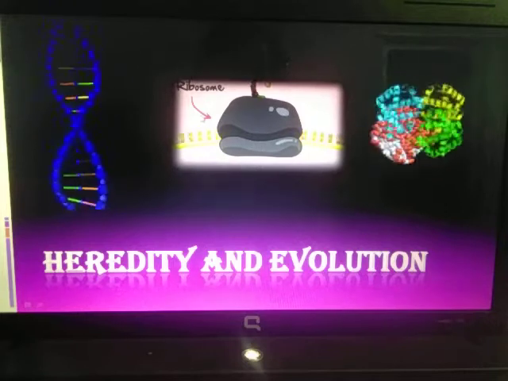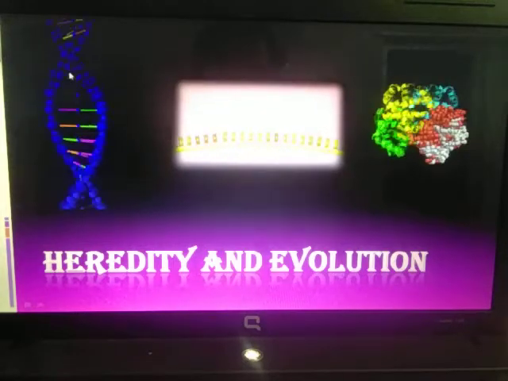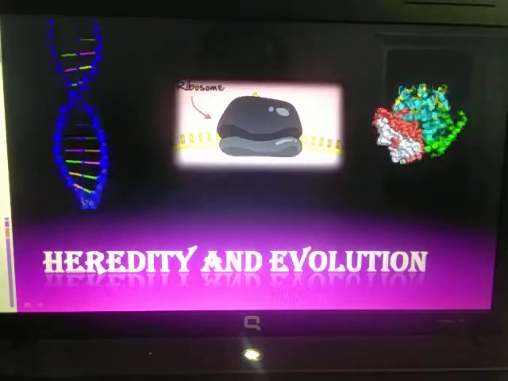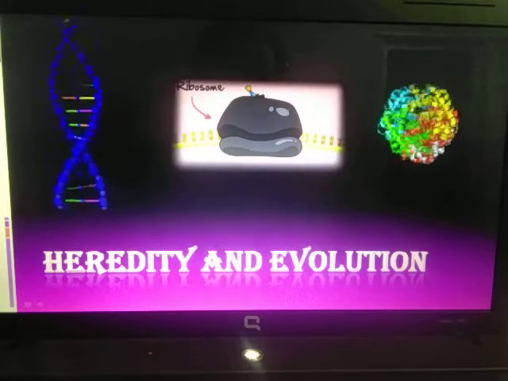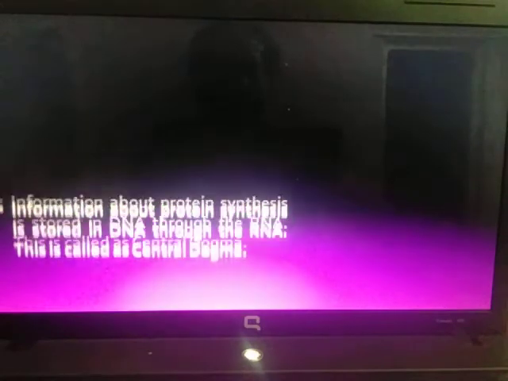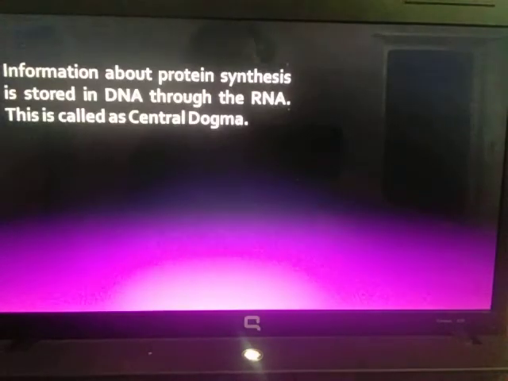The information stored in the DNA is carried through mRNA for protein synthesis. So first we need to have mRNA formed from DNA. Information about protein synthesis is stored in DNA, and through mRNA it is formed. This is called the central dogma.